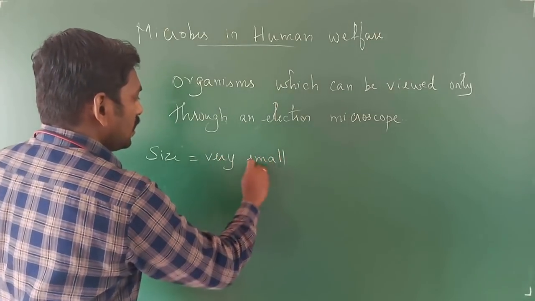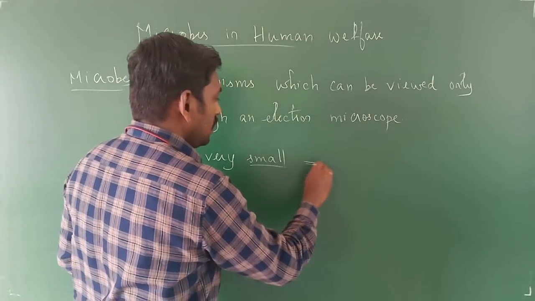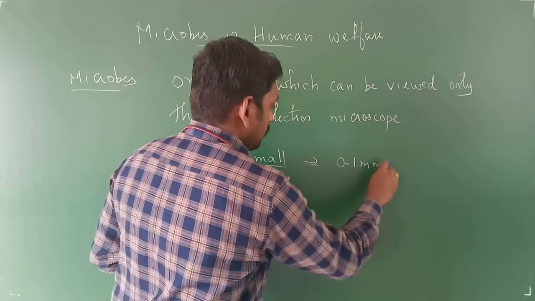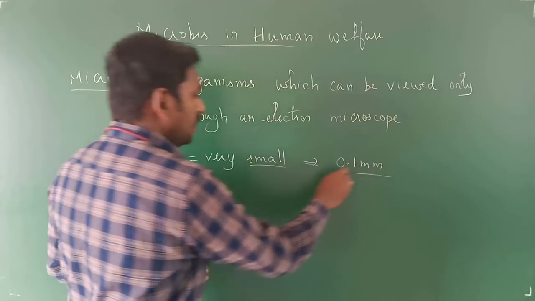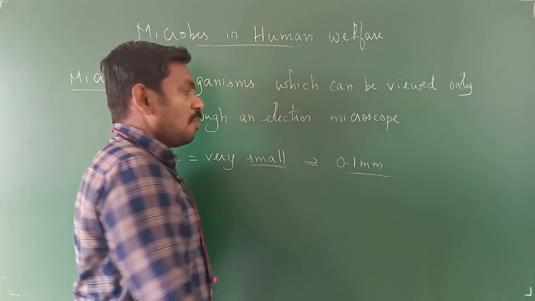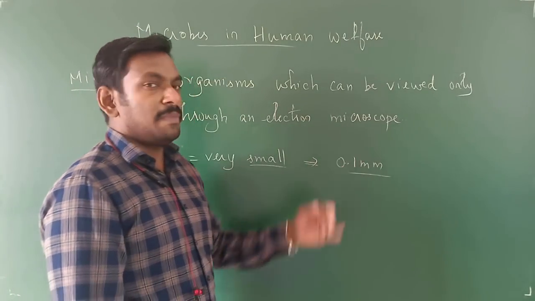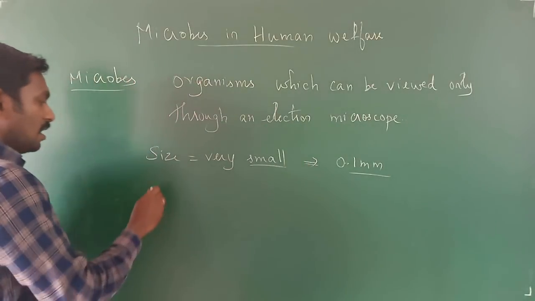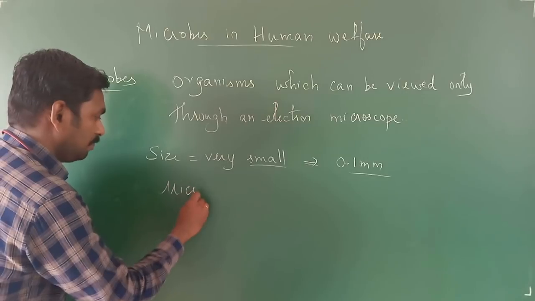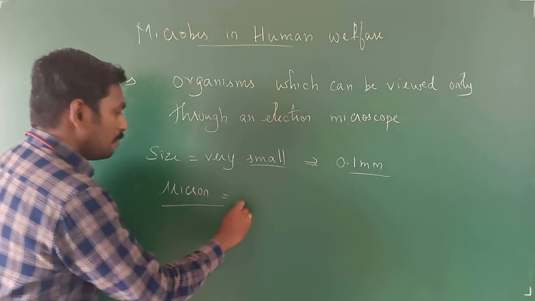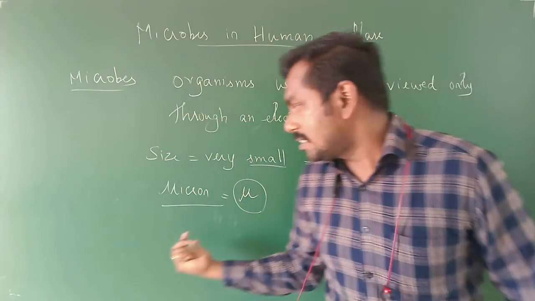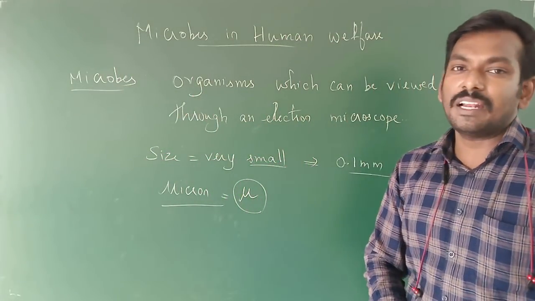As such, we should not say very small. Their size will be less than 0.1 millimeter. Because the size will be very less, it will be less than 0.1 millimeter. So the microorganisms are usually measured in the units of micron, which will be represented as mu. Usually the microorganisms will be represented in the units which is called the micron, mu.